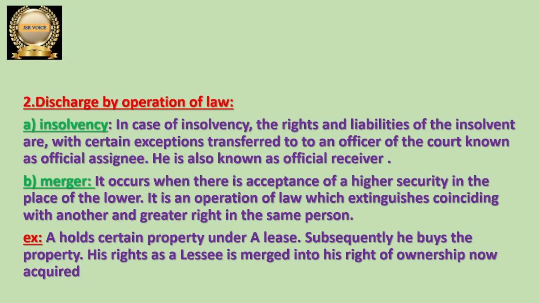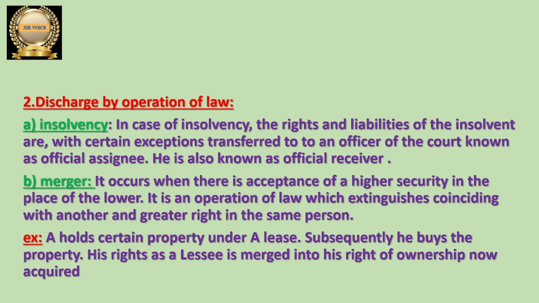His rights as a lessee are merged into his right of ownership now acquired. Whenever he had taken the property on lease, there was a lease contract between those two parties. A was not the owner at that time, but later on the same property was purchased by A. Then A is not a lessee now. In the previous agreement, the lessor is the owner of the property and the lessee is A. But now he is not a lessee, because he purchased the same property and became its owner.